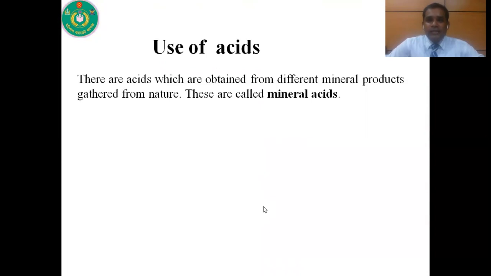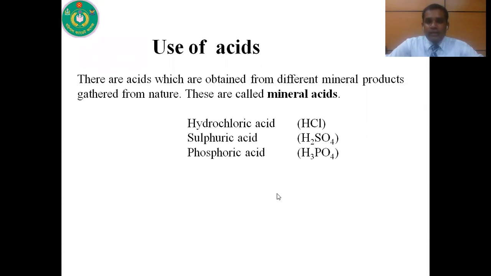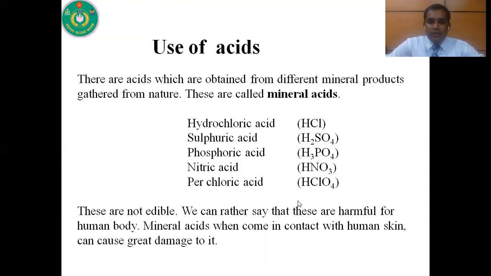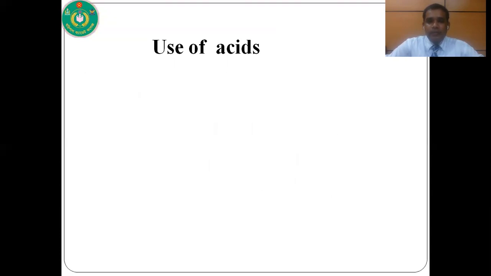So what is mineral acid? There are some acids which are obtained from different mineral products gathered from nature, known as mineral acids. For example, hydrochloric acid, sulfuric acid, phosphoric acid, nitric acid, perchloric acid, all these are mineral acids. These are not edible. We can rather say that these are harmful for the human body. Mineral acids, when they come in contact with human skin, can cause great damage to it.